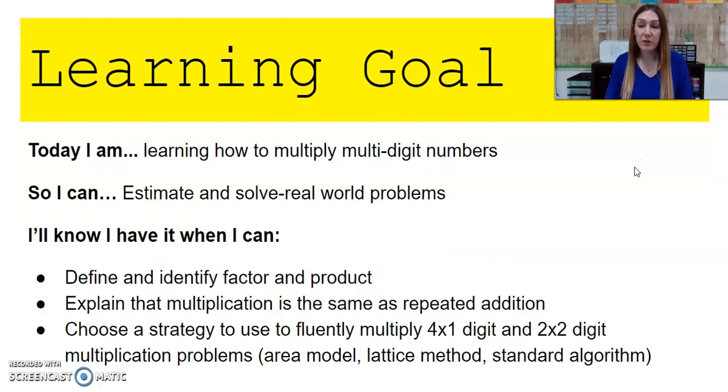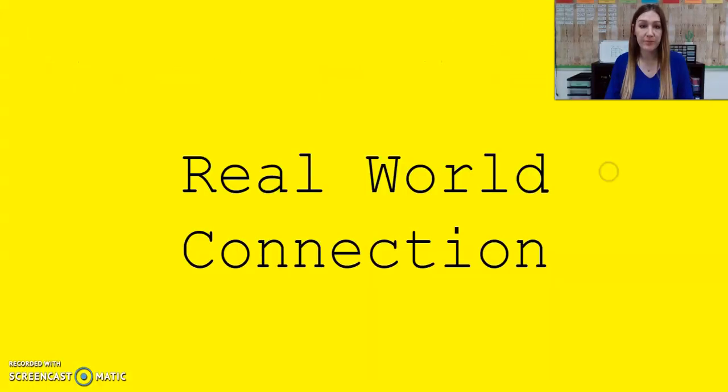Let's go ahead and read our learning goal together. Today I am learning how to multiply multi-digit numbers so I can estimate and solve real-world problems. I'll know I have it when I can define and identify factor and product, explain that multiplication is the same as repeated addition, choose a strategy to use to fluently multiply 4 by 1 digit and 2 by 2 digit multiplication problems. Let's look at our real-world connections.